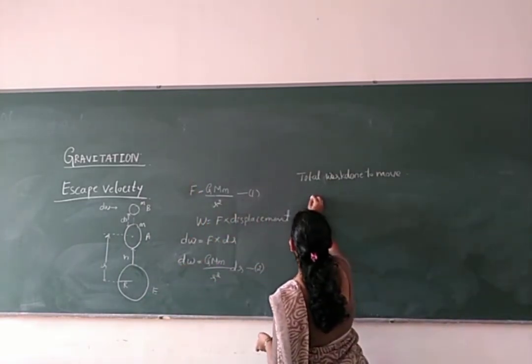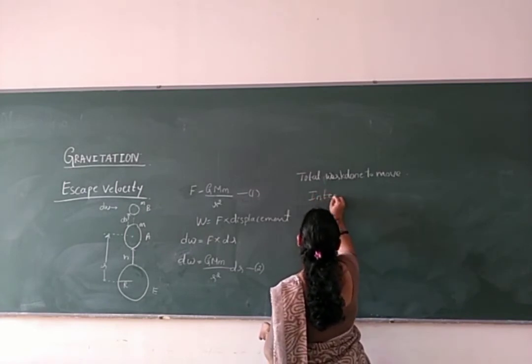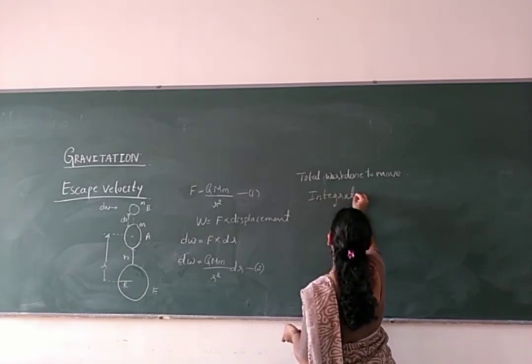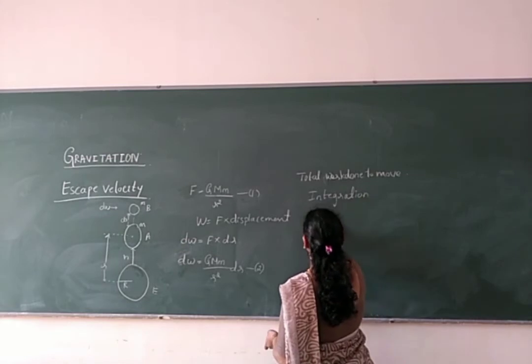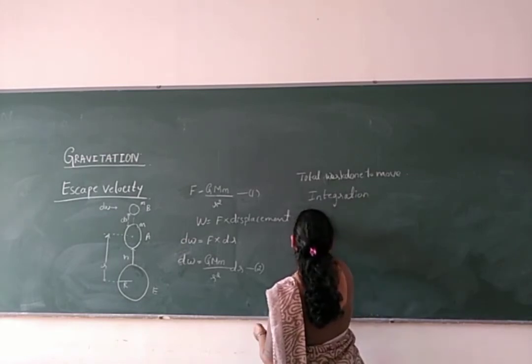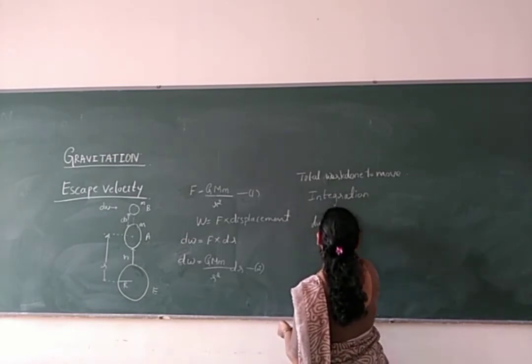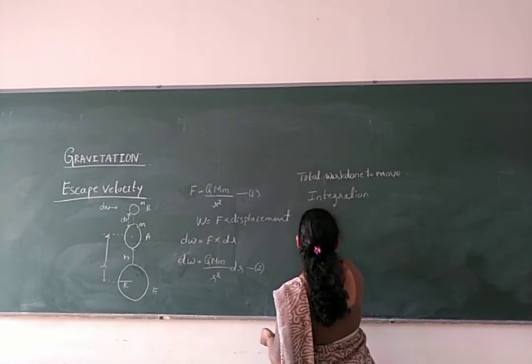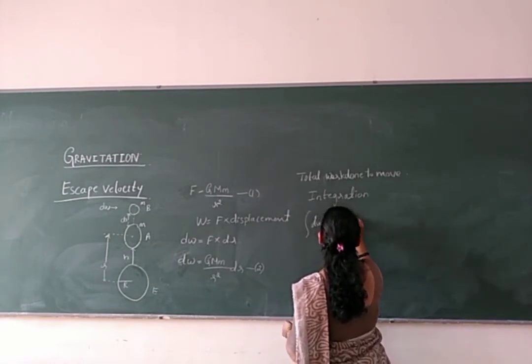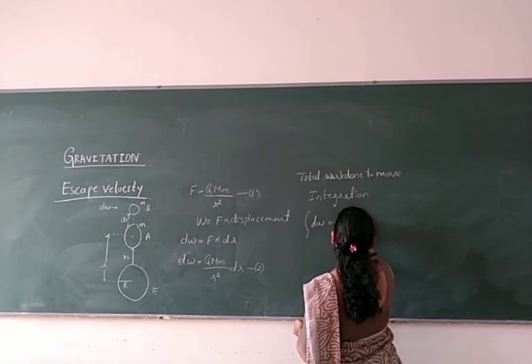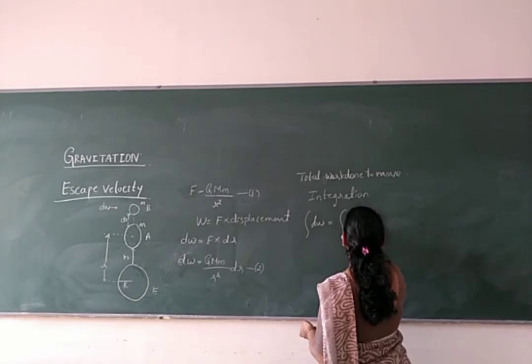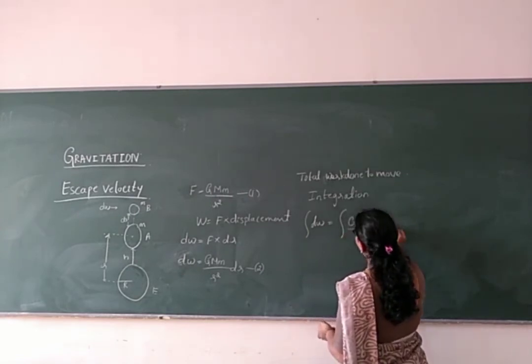So go ahead with the integration here. We will get how much total work we have to do to escape from the gravitational pull of the earth. So the integration of dW, the integration of F. F means the force here, G capital M small m by r square into dr here.